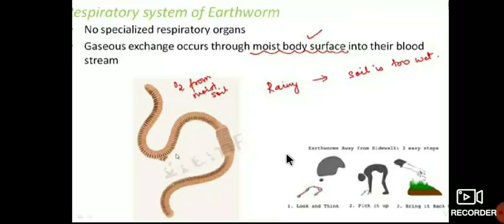That's why they say to move earthworms away from the sidewalk, in three easy steps. So earthworms don't have specialized respiratory organs. In earthworms, gaseous exchange takes place through the moist body surface into their bloodstream. And you should know, it doesn't have a specialized respiratory system, and gaseous exchange takes place through the moist body surface.